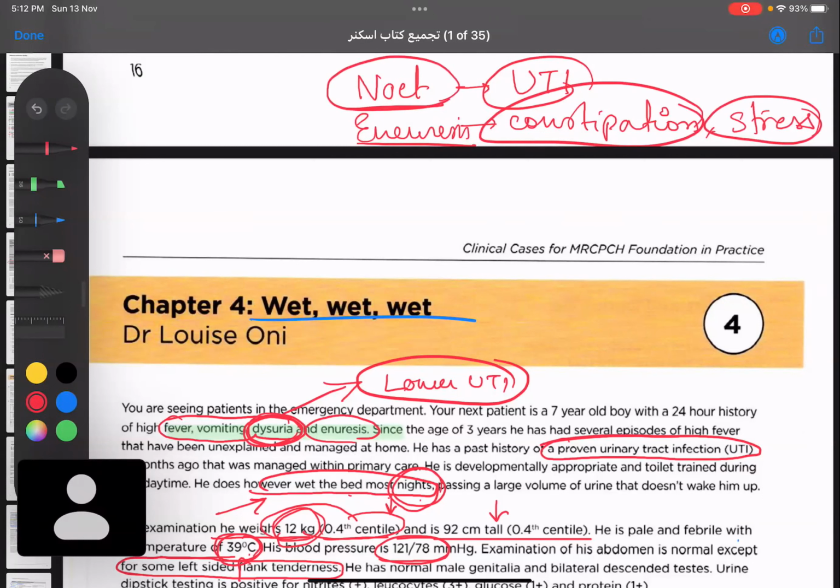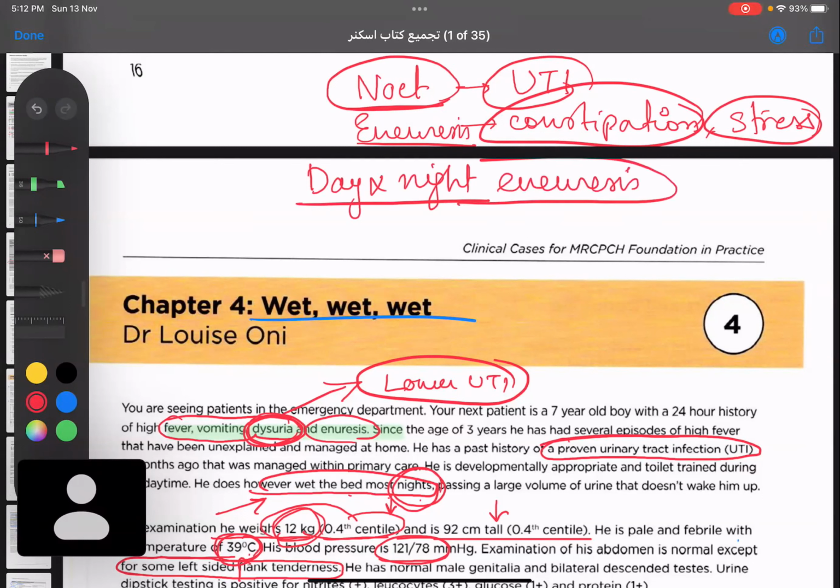That means it only occurs at night. But if the child has day and night enuresis, that is, involuntary passage of urine during the day as well as night, always you have to think about some pathology. Because in case of nocturnal enuresis, it could be a lot of factors.